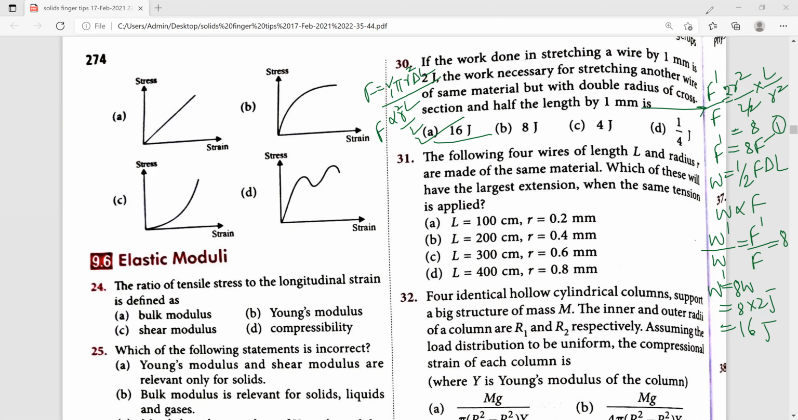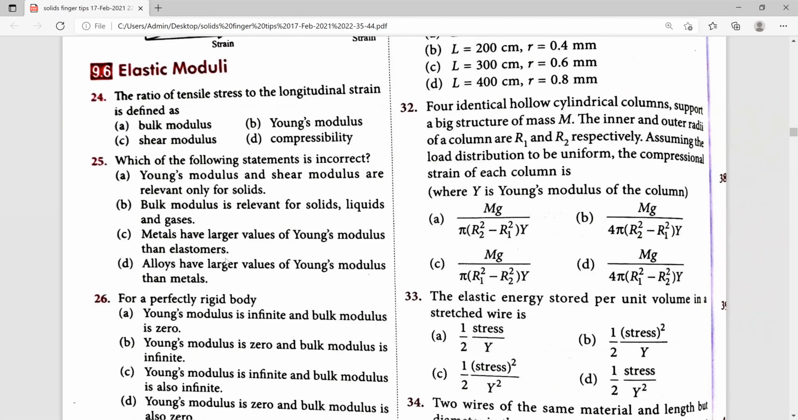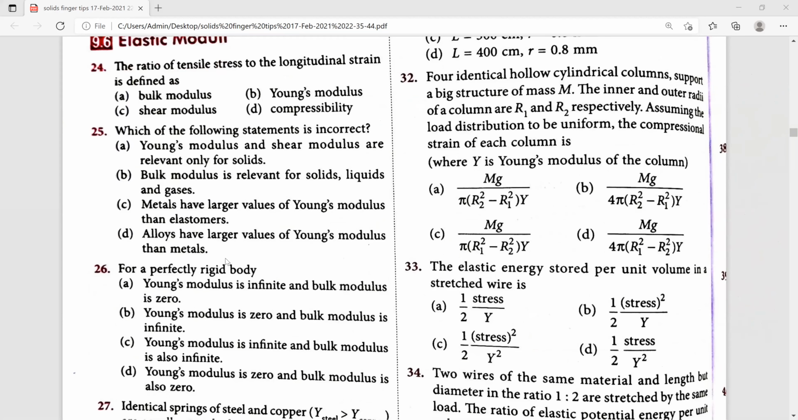So according to this, which is the answer for 32nd? For 32nd, the right answer is option 1.